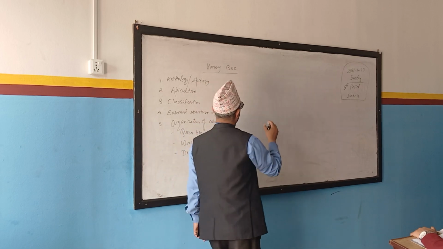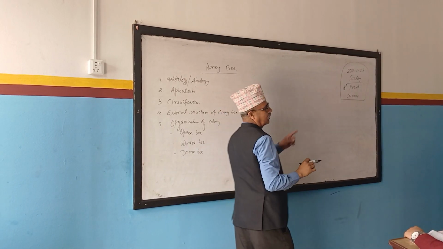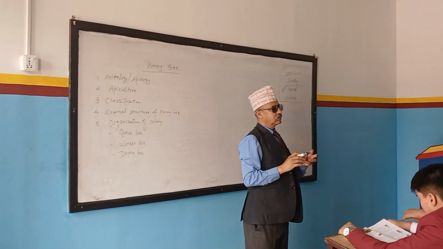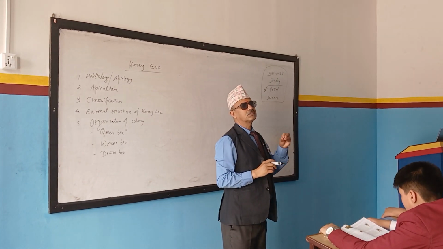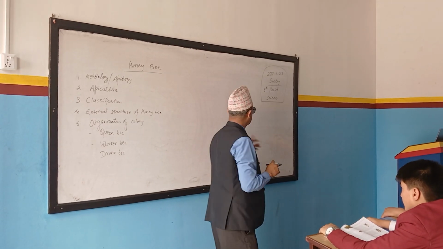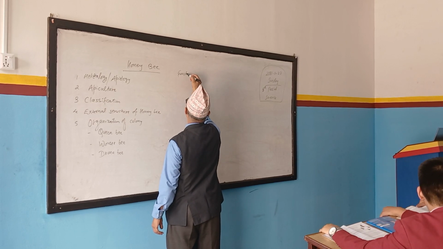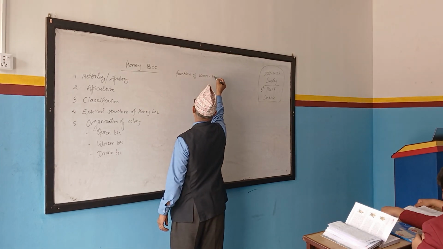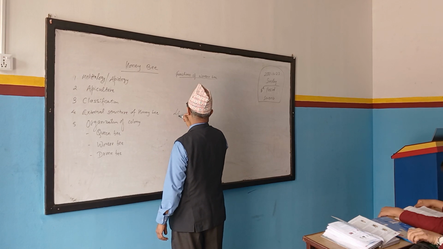Then we will discuss life cycle of honeybee. And the next important thing, functions of worker bees. We discussed earlier that worker bees are the busiest bees, the working bees, collecting nectar also.